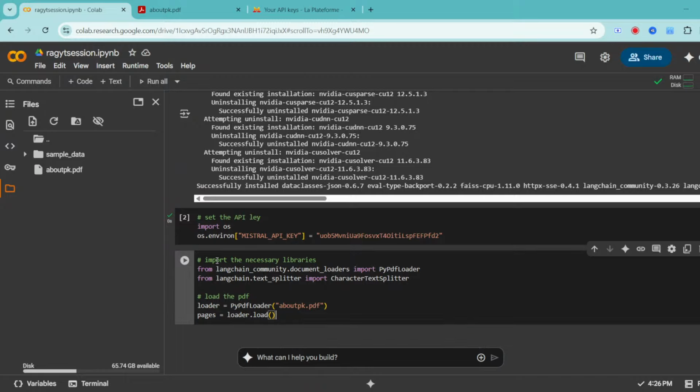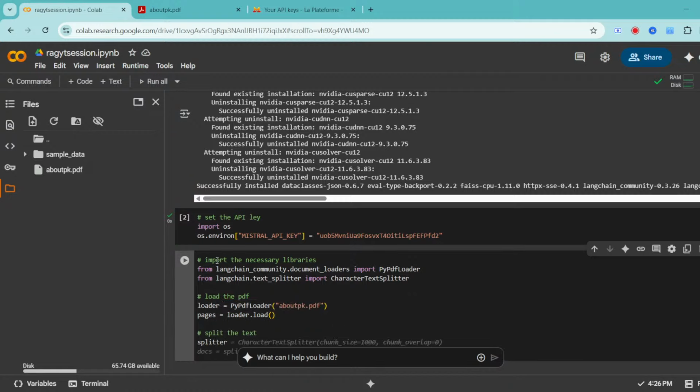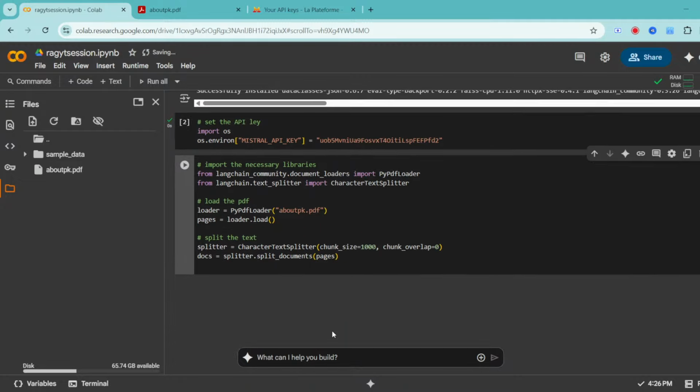Then I have to split the text. So I'll use a variable called splitter. Remember we used character text splitter, with chunk size is equal to 1000 and overlap is equal to 0. What is this chunk size? 1000 characters every time you take. I'll take 500 instead of 1000. And overlap I'll give, because see what happens, there will be a word like Constantinople, for example. If it gets cut at const, and then the other part goes to the next chunk, we want to have some overlap. I'll put a 50 character overlap.